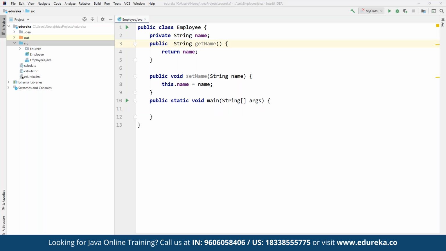So here we defined the public class as Employee, which has a private variable defined as name. And now we have created a simple getter and setter method through which we can get and set the name of the employee. Using these methods, any class which wishes to access the name variable has to do it using these getter and setter methods.